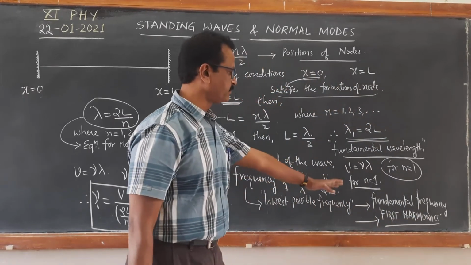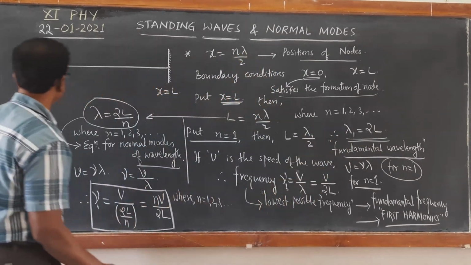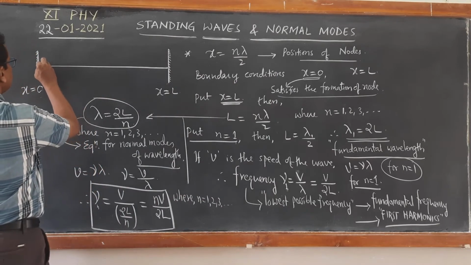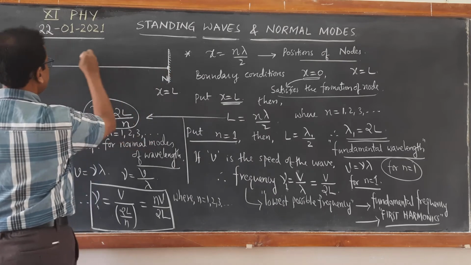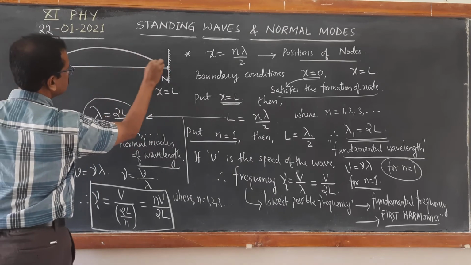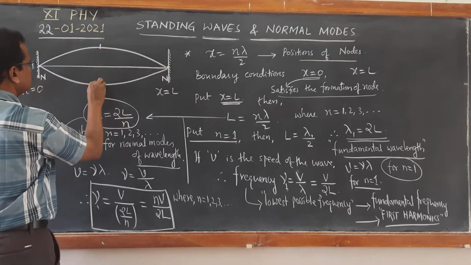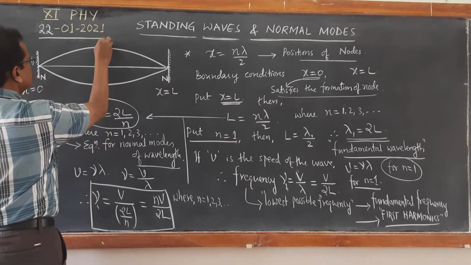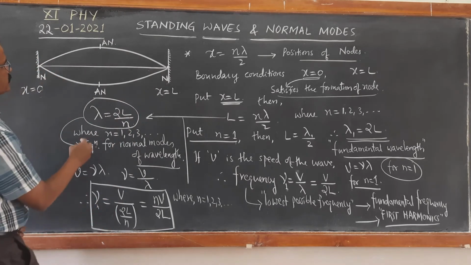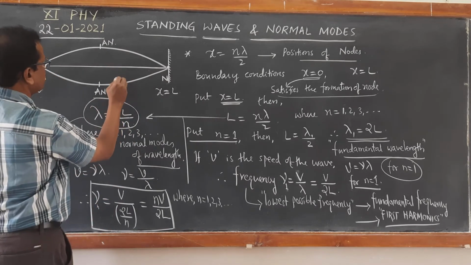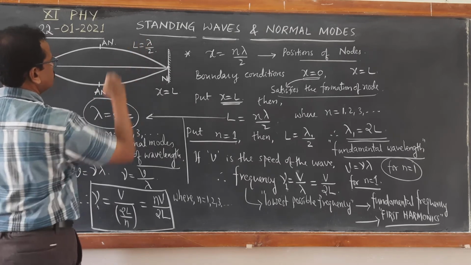So for the fundamental frequency, the wavelength is maximum, lambda 1 equal to 2L. If you draw it, you will have one node formation here, another node formation here, and in between you will have an antinode. So this becomes the waveform of a standing wave for the first harmonic. This is the position of antinode, and this is the position of node. Why is it so? Because we got lambda equal to 2L, or L is equal to lambda by 2.